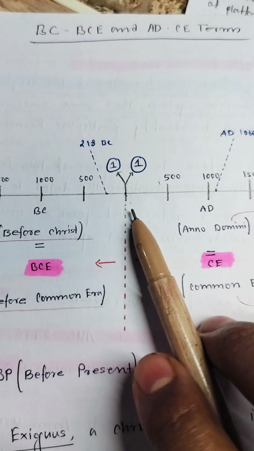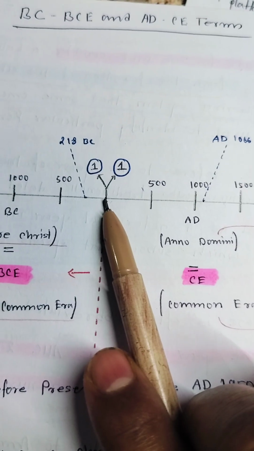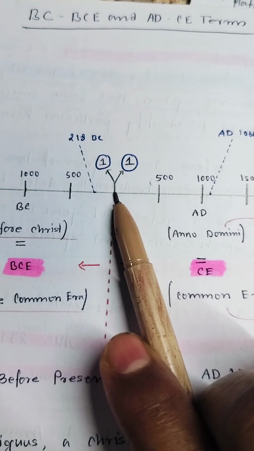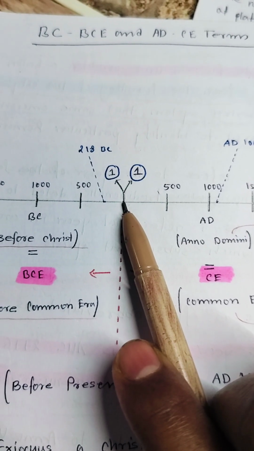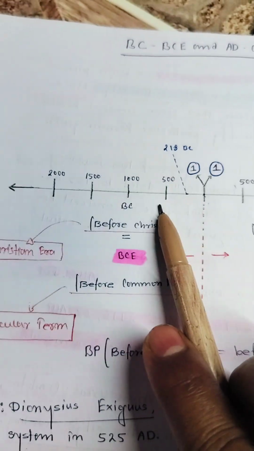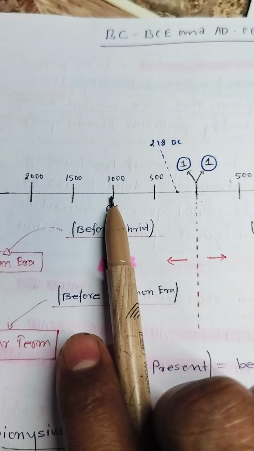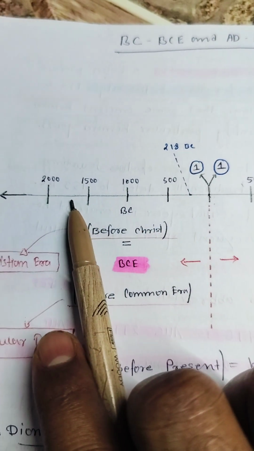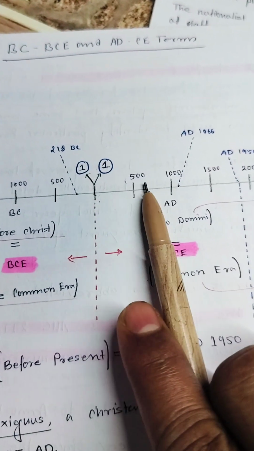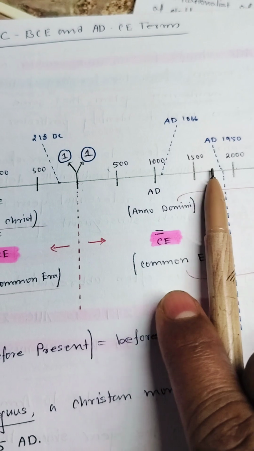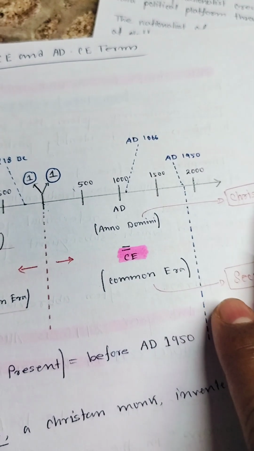Focus on my pen over here. We will be counting from exactly 0, which is the birth of Prophet Jesus. We will count 500 years between each column, 500 years going back, and going forward 500, 500, total 2000 over here. That means the 21st century is starting from here.